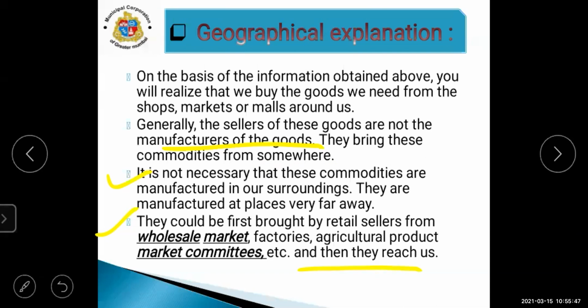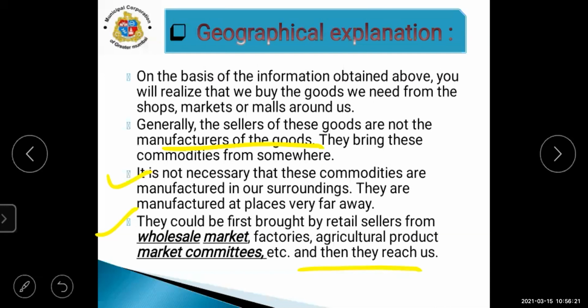Then the retail shop seller will buy the product from the wholesale market, and then we are getting the product as customers. Okay, this is the chain in trade. When you write the concept of trade, you have to write chain-wise, point-wise, in your answer.